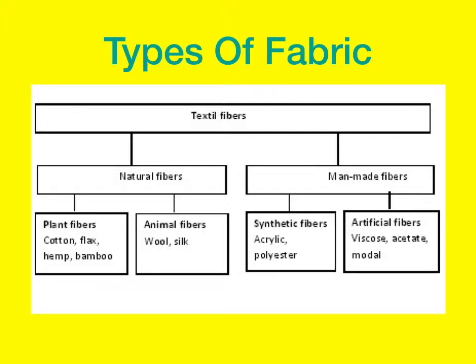Human-made fibres can be synthetic. This is when the fabric is developed using oil, coal or chemicals. An example is polyester. Or artificial fibres, also known as regenerated fibres. And these fabrics are developed in labs from plants like wood or seaweed with chemicals added to them. An example is viscose. Now we'll look at the four of these in more detail.